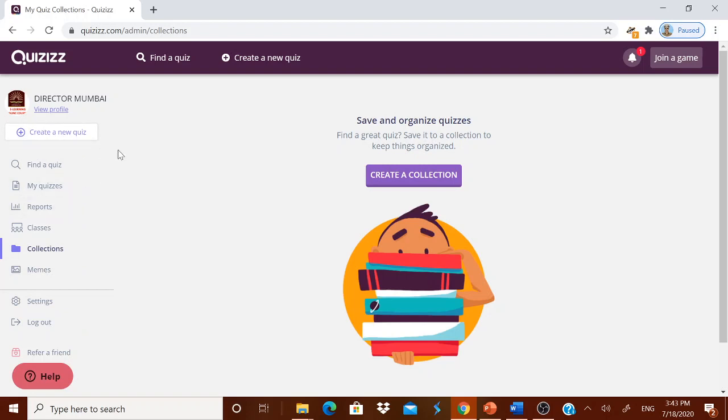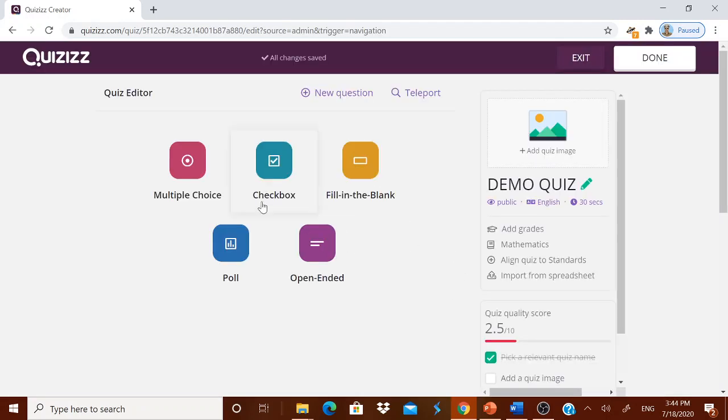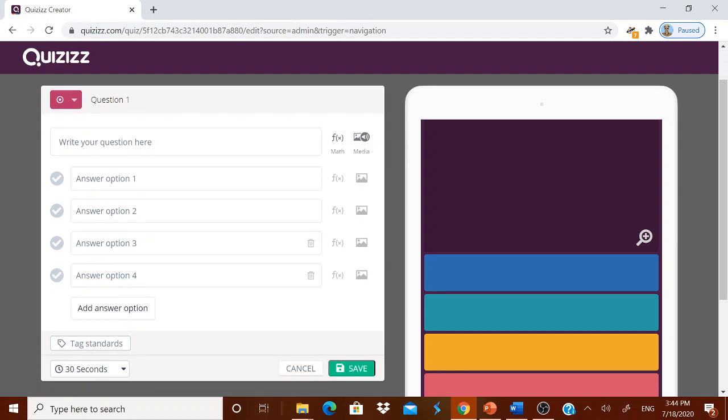Okay, now let me very quickly tell you how to create a new quiz. Click it, and you have to give a name to it. For example, I will give demo quiz. I will take mathematics as the subject. You select your subject, then go for multiple choice or checkbox or fill in the blanks, poll or open-ended. I will go for multiple choice. The first question has come.